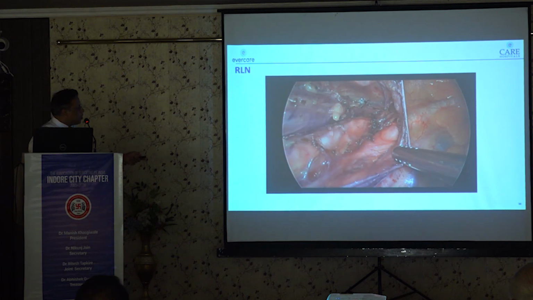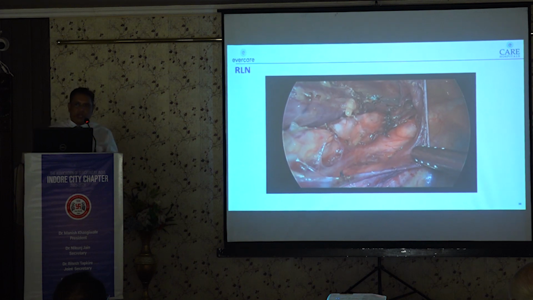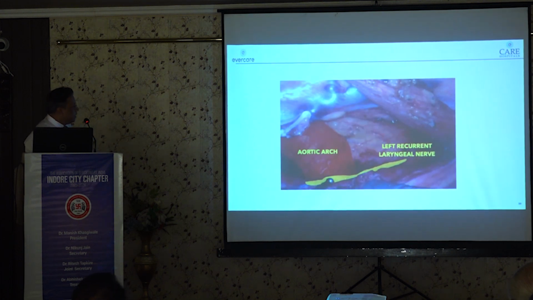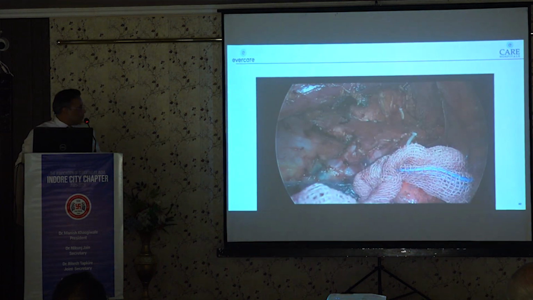And we can see some small lymph nodes close to the recurrent laryngeal nerve. It is important to avoid using energy devices close to the recurrent laryngeal nerve, otherwise it will lead to neuropraxia and significant pulmonary complications after surgery. On the left side, dissection of the left recurrent laryngeal nerve is a little tricky in prone position. We need to compress the trachea and then only can we find the recurrent laryngeal nerve on the left side.